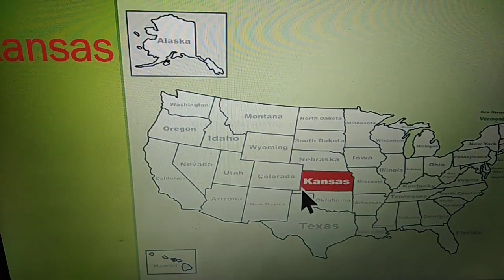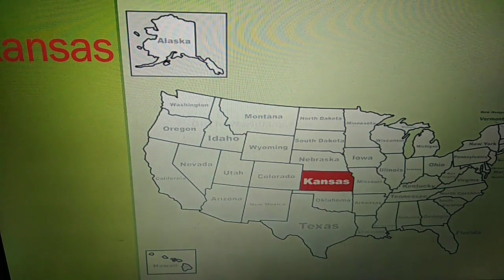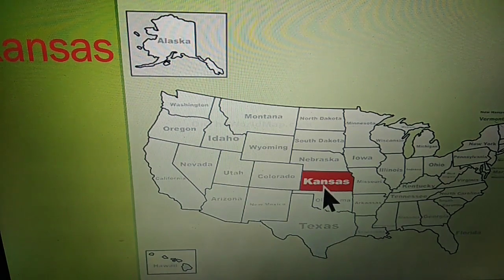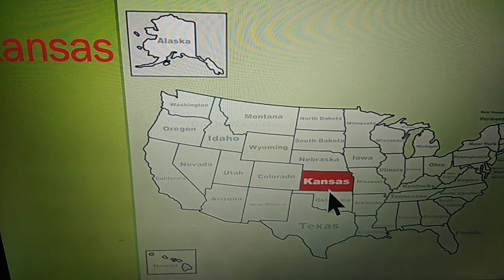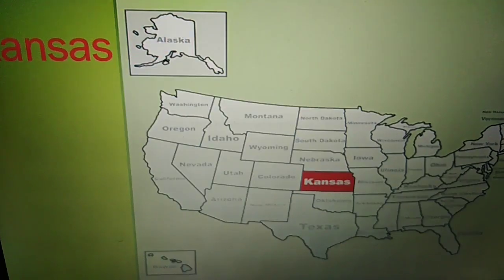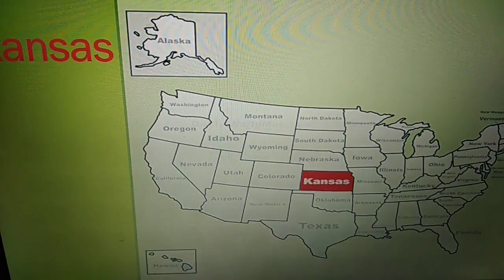Look at this slide. The Kansas is very visible in this map. This is Kansas. Students, Kansas is one of the biggest states in USA. It is located in Midwestern United States. Students, the nicknames of Kansas are Sunflower State and Wheat State. I hope all of you got a clear idea about Kansas and its location.